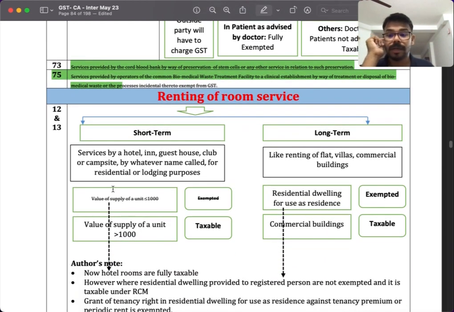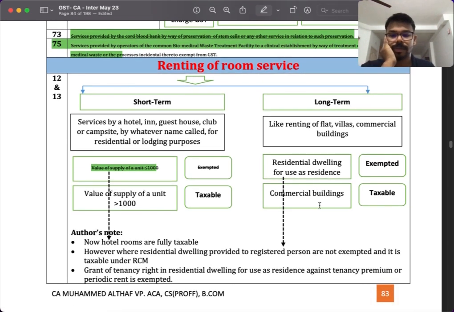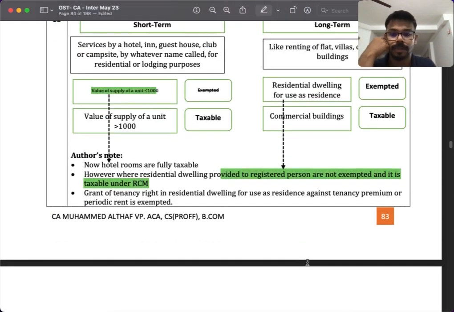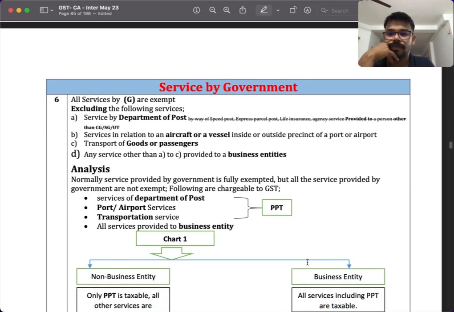And very importantly, another amendment here: this 1,000 limit in the hotel rooms has been removed. So every hotel room is taxable now. And then the next one is very importantly also an amendment. Normally a residential property will be exempted, but if you let it out to a registered person, that also they made taxable.